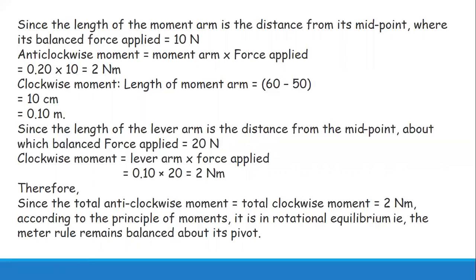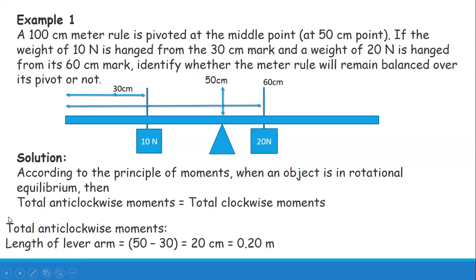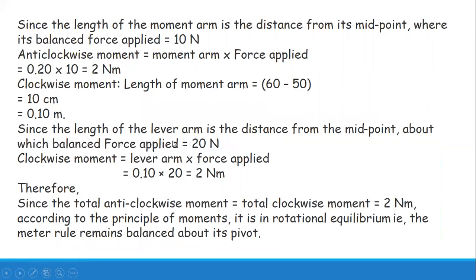Now we are going to find the length of the moment arm on the clockwise side. Now this is your clockwise moment. So the length of the moment arm will be 60 minus 50, the distance from pivot to the line of action of force, which is 10 centimeter. Converting into meters, 10 divided by 100 will be 0.1 meters.